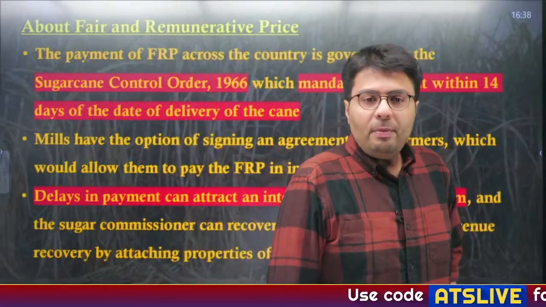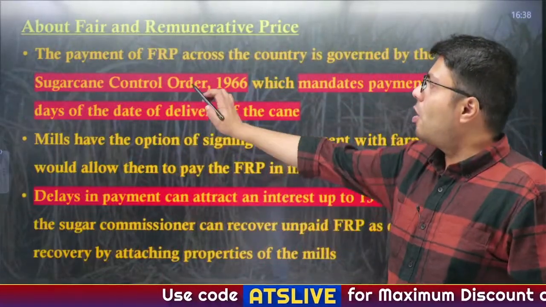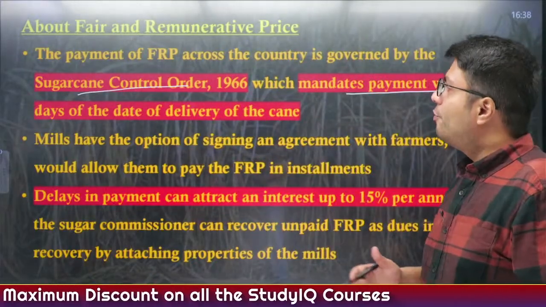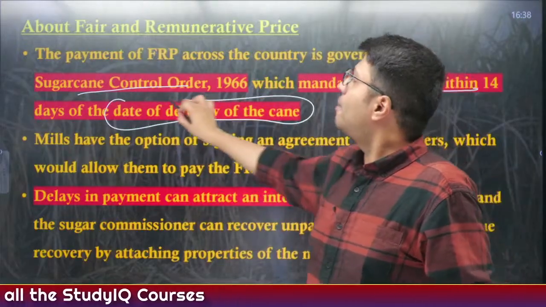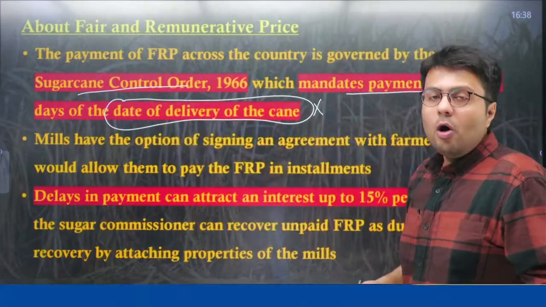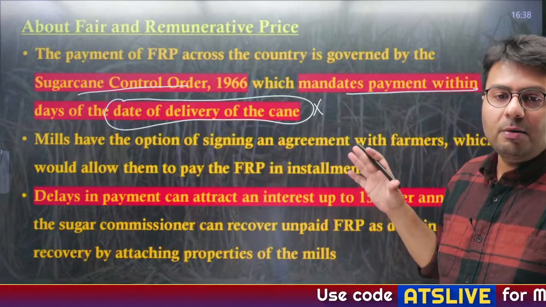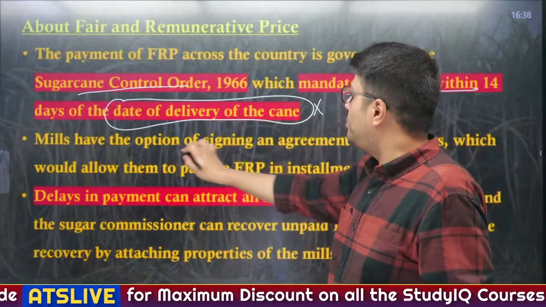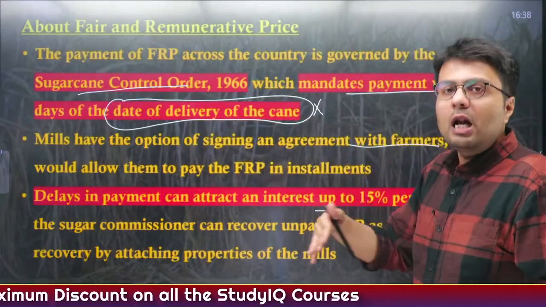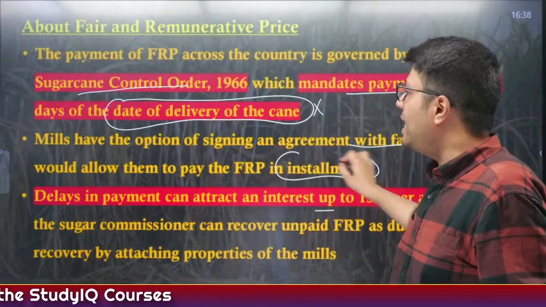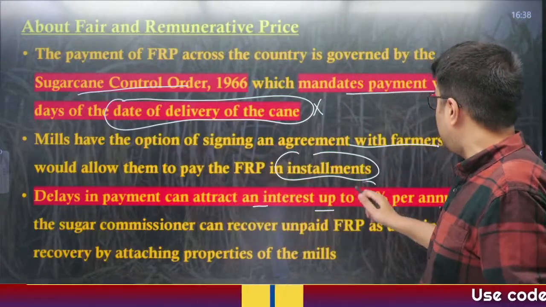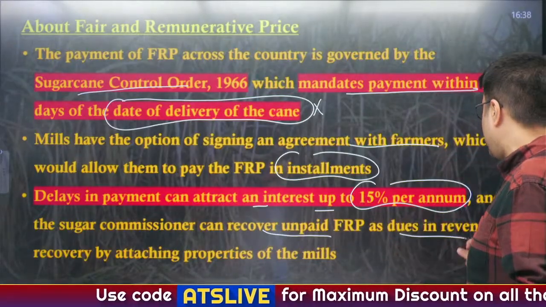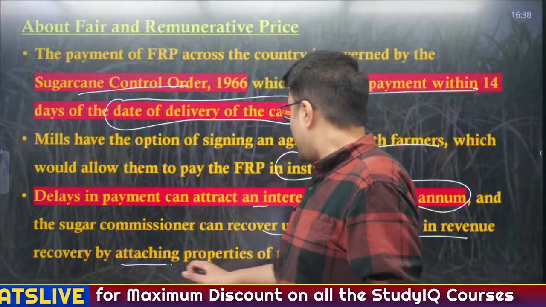Now, the payment of FRP in the country is governed by a law known as the Sugarcane Control Order 1966, which mandates payment within 14 days from the date of delivery of cane. And suppose the sugar mill owners do not pay the money within 14 days, then they are subjected to a penalty in the form of an interest amount, right? Now mills also have an option to sign an agreement with the farmers which would allow the mills to pay the farmers in installments, right? Delays in payment can attract an interest rate of up to 15% per annum, and the sugar commissioner can recover unpaid FRP as dues in revenue recovery by attaching the property of mills.